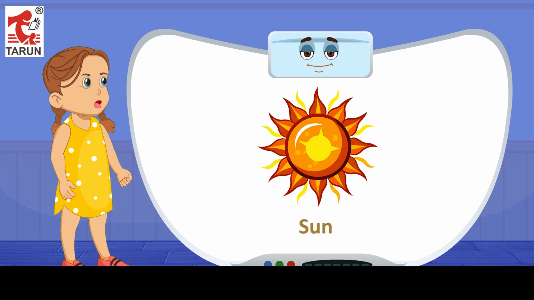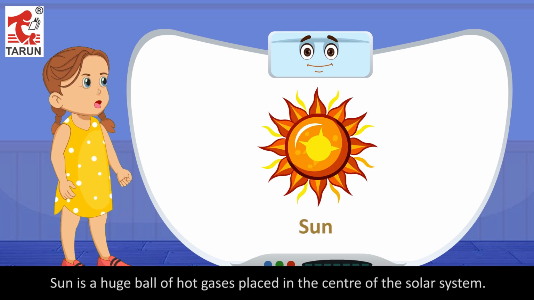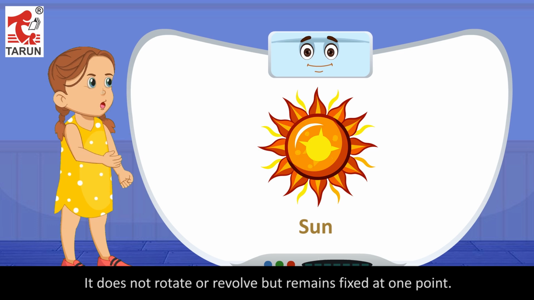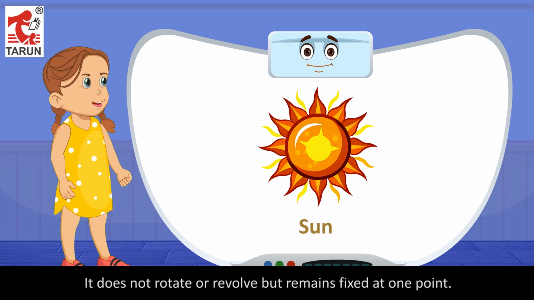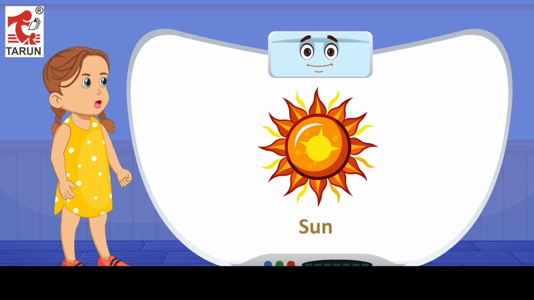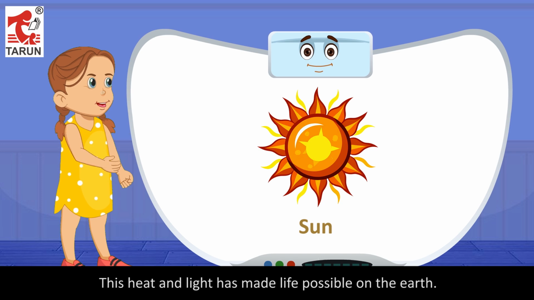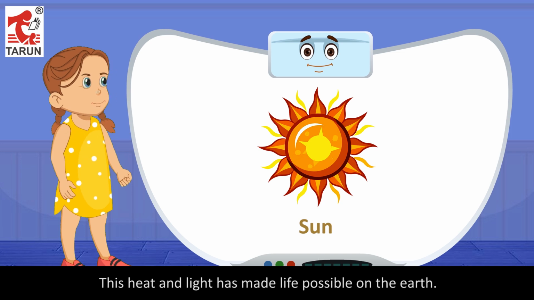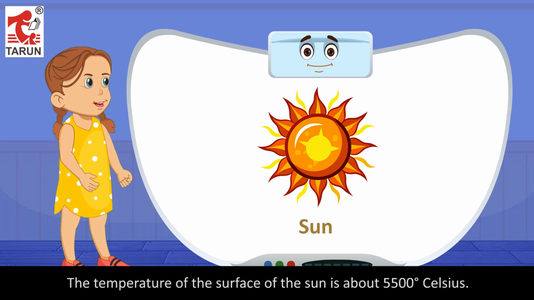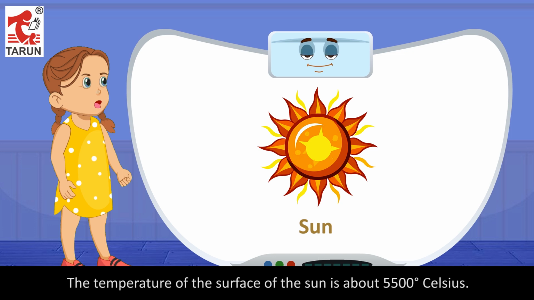Sun. Sun is a huge ball of hot gases placed in the center of the solar system. It does not rotate or revolve but remains fixed at one point. The Sun gives out heat and light to all the planets in the solar system. This heat and light has made life possible on the Earth. The temperature of the surface of the Sun is about 5,500 degrees Celsius.